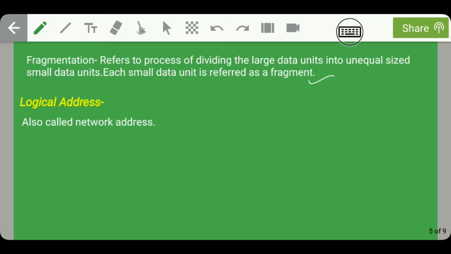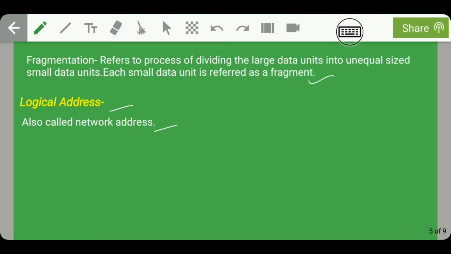Guys, moving on, what does logical address mean? Physical address we have seen in the case of the data link layer. Now we will see logical address. This logical address is also called network address. So what do we mean by network address? It is clearly defining that there is an address which we have assigned to the network.